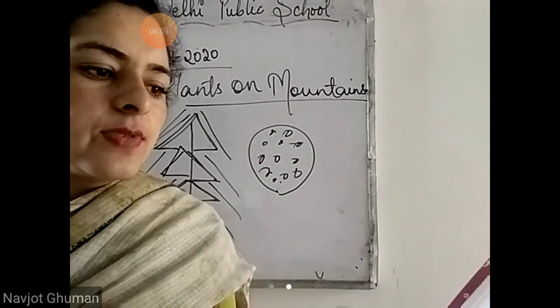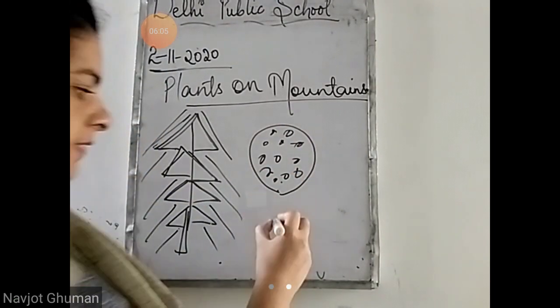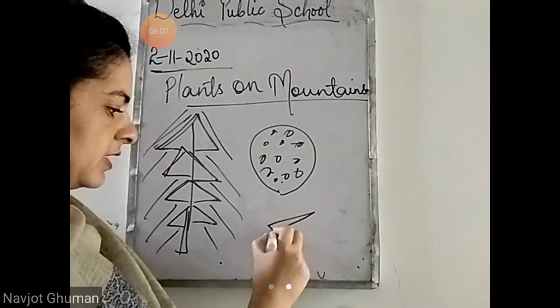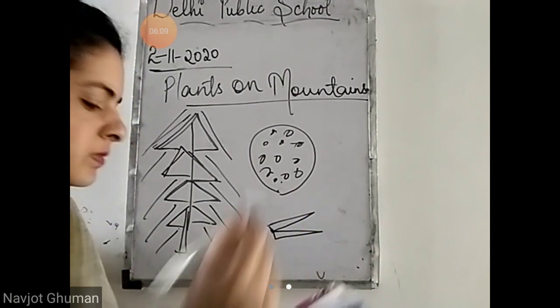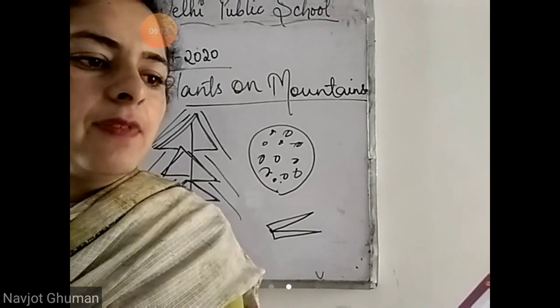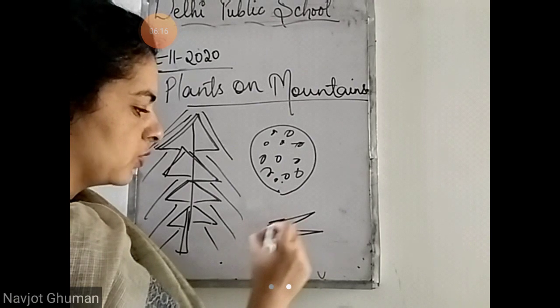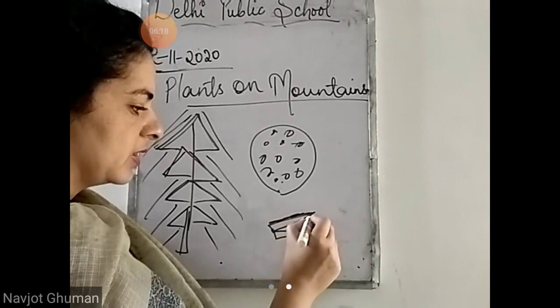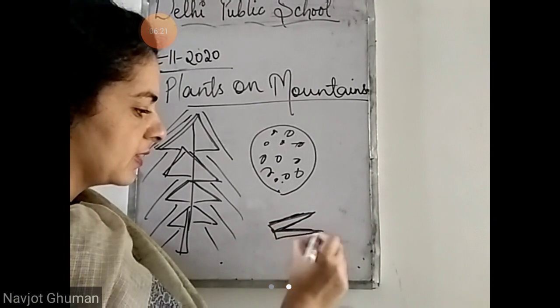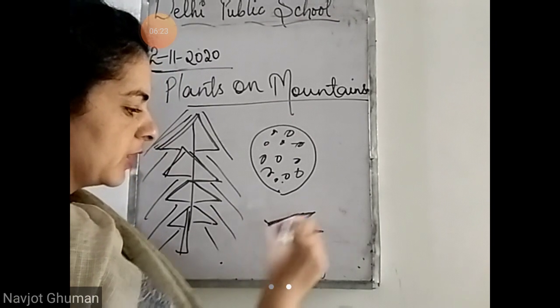The leaves of these trees are needle-like. तीखे leaves हैं इनके, needle-like, and have a waxy coating to prevent any damage from snow. And they have a waxy coating. यहाँ पे जैसे wax की coating होती है, the same coating is like there on the leaves. उनके ऊपर एक coating हुई होती है.